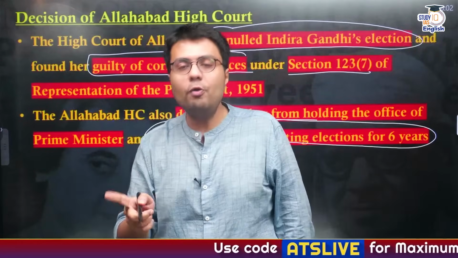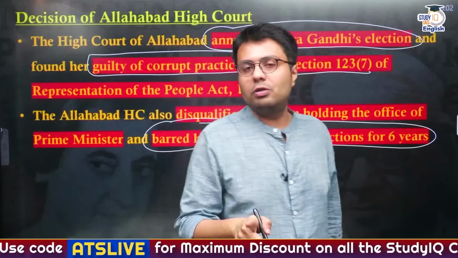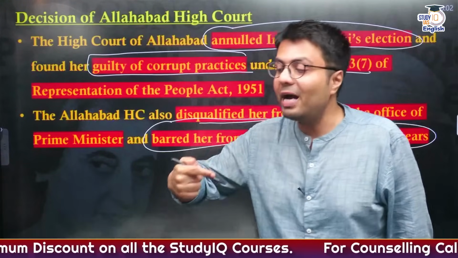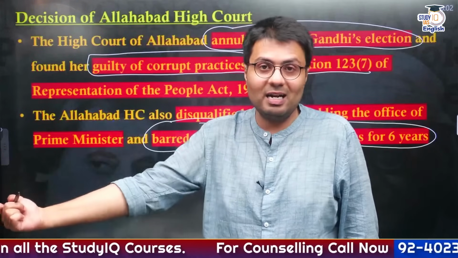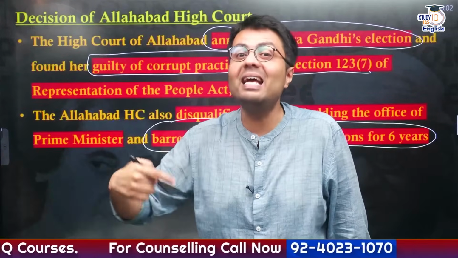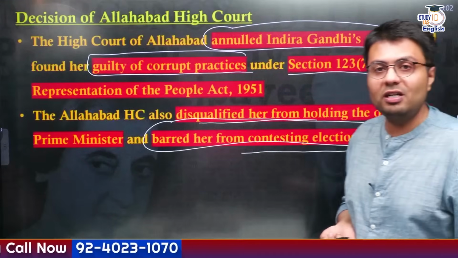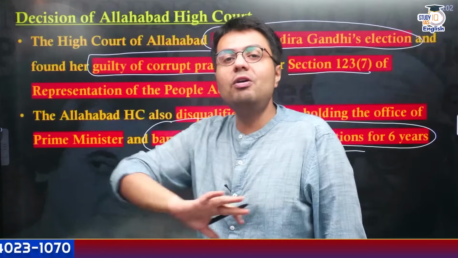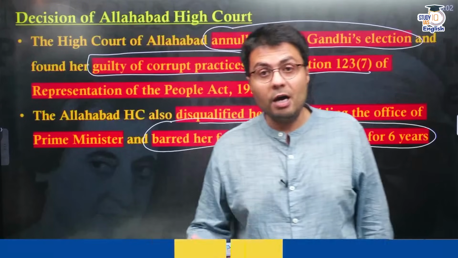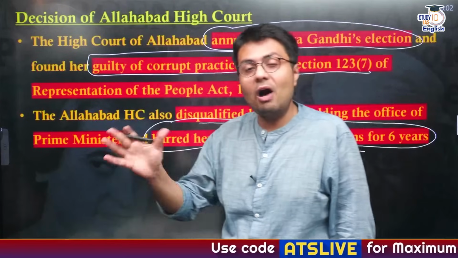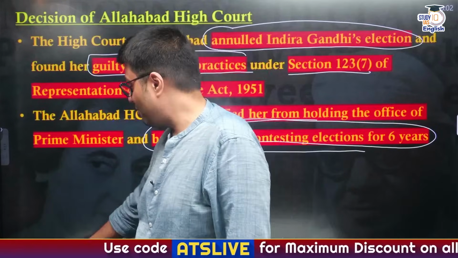Now, you understand, to be appointed as a Prime Minister, you need to be a member of either Lok Sabha or Rajya Sabha. And even if you're not a member of Lok Sabha or Rajya Sabha, you can get elected as a member to either of these houses in the next 6 months. But when a person is barred from contesting elections for the next 6 years, automatically this removes any chances of her becoming Prime Minister again. So this effectively changed the way government was organized back then, right?